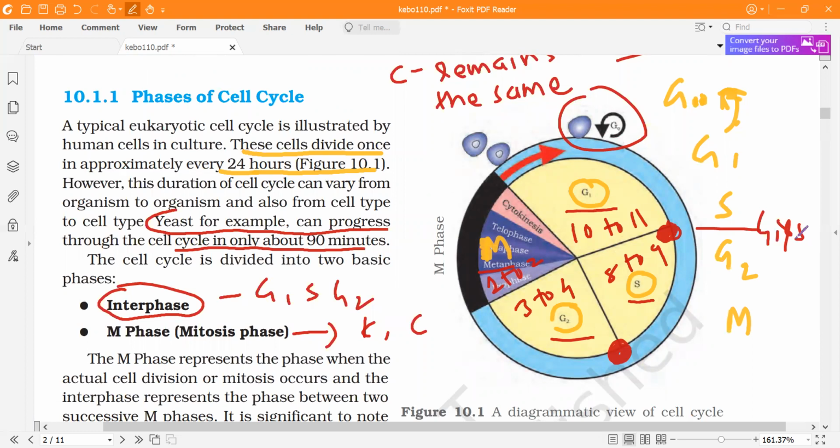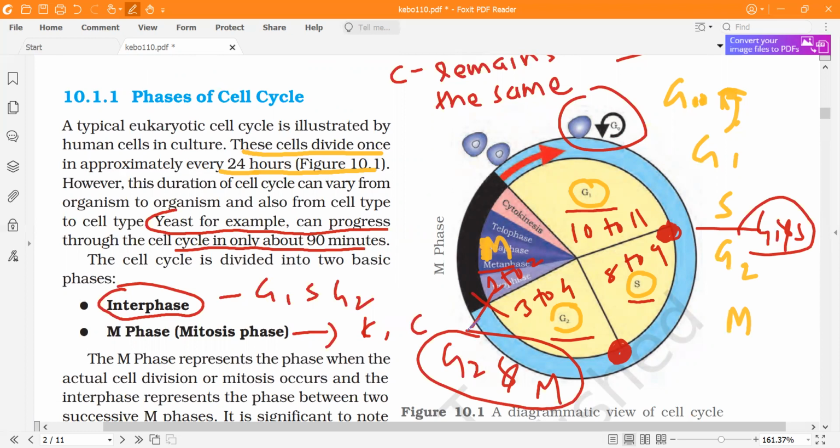Then it will go to the G2 phase. And after G2 phase, there is also a checkpoint between G2 and M. So there are two checkpoints. They also ask questions about the checkpoints, so you should know.